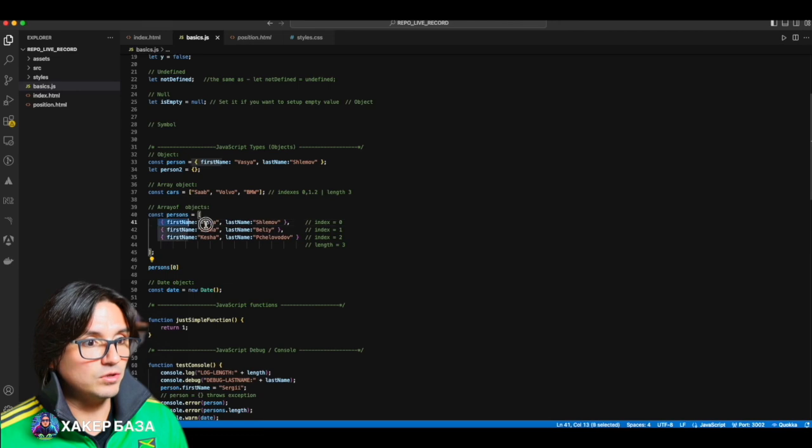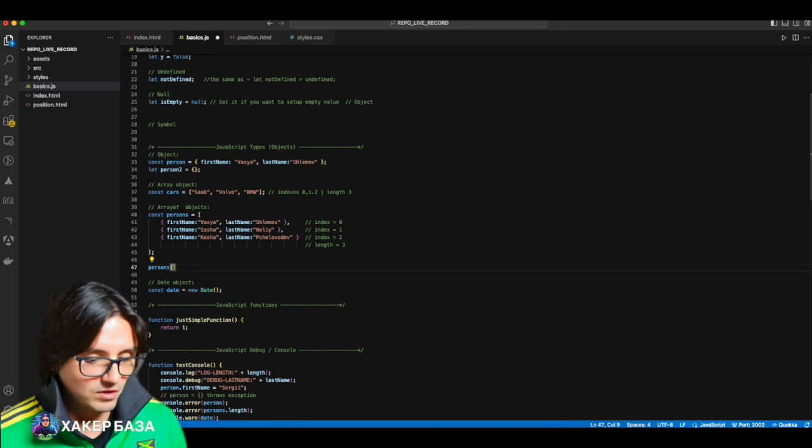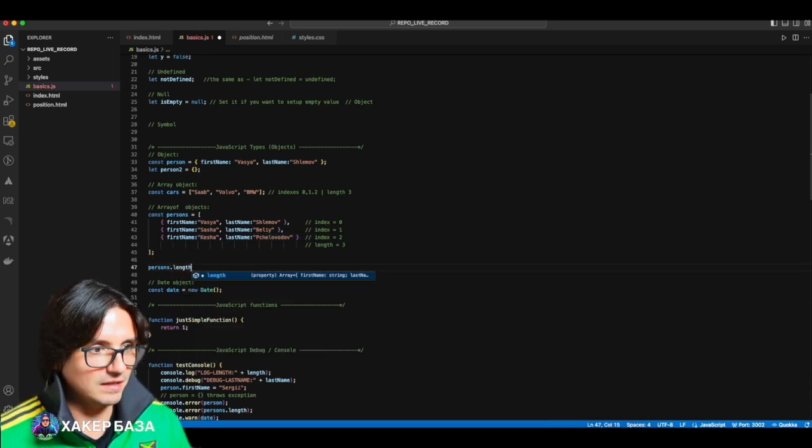That is, later in the console, I will show you how you can call and print all this. But now I'm showing you the basic theory. If you wanted to get the first element, you write persons, that is parse, persons 0. As we started, we then consider persons 1, then persons 2. If we want to find out the length of this array, we write length, and it will give us 3.